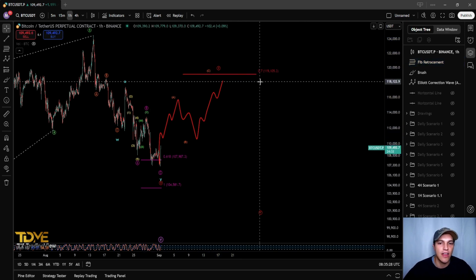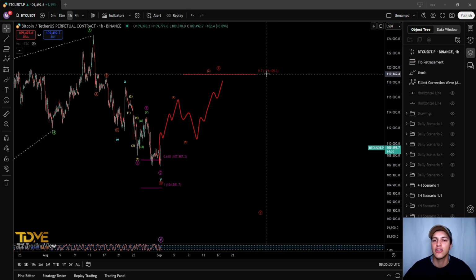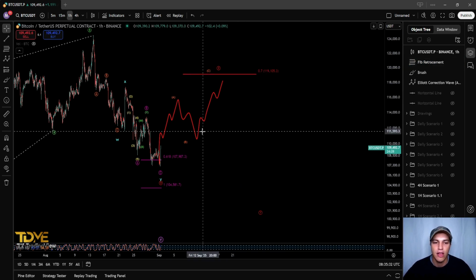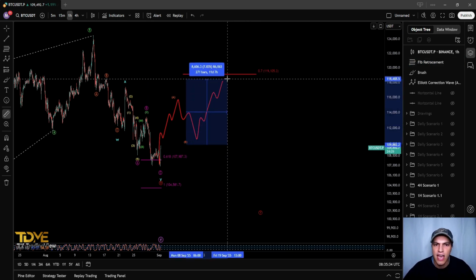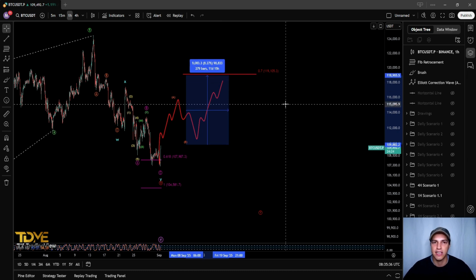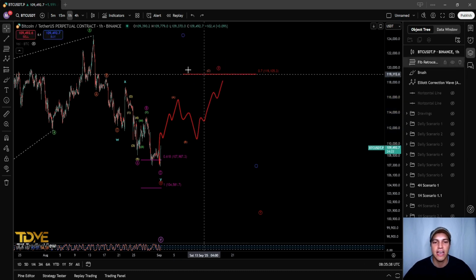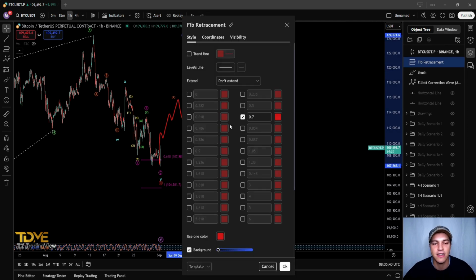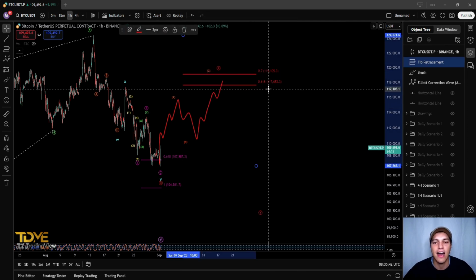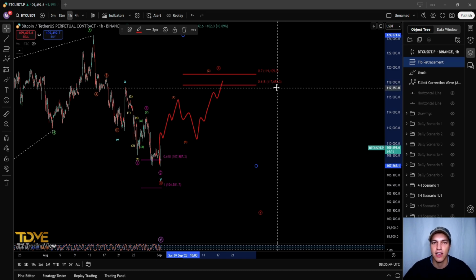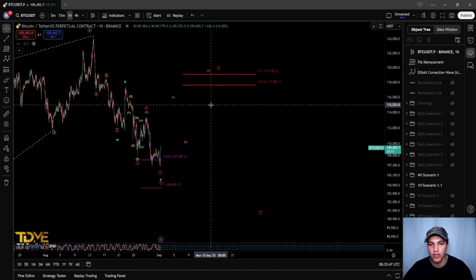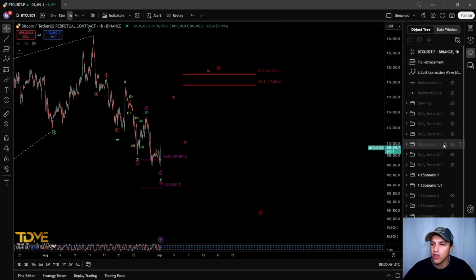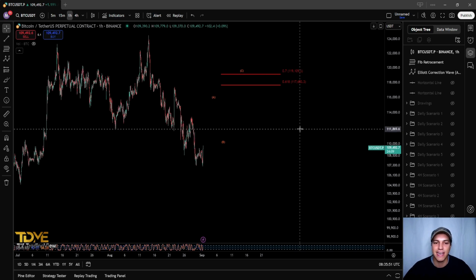So we can see that wave X targets around that $119,000 level. From where we are currently, this is a move around 8%, right? Possibly touching the 0.618 at $117,600. That is our main scenario at the moment. The other scenarios on the chart are becoming less and less likely.